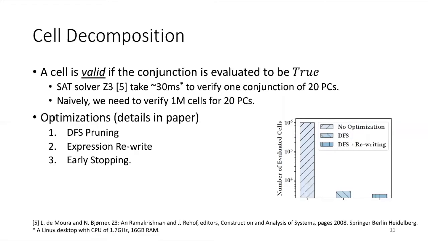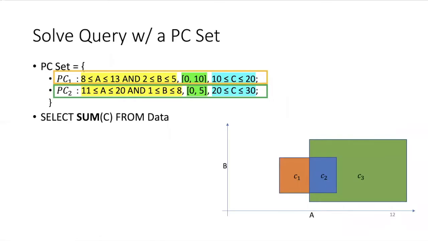You can find more details in the paper. In this example, we use a synthetic dataset of three attributes, A, B, and C, to demonstrate how to solve queries with PC. The predicates of PCs are on attributes A and B. From the plot, you can see that the two PCs partially overlap. Answering any query here means finding the possible range of the query result, i.e., the upper bound and the lower bound. Of course, trivially, negative infinity and positive infinity can bound anything, but they are useless.